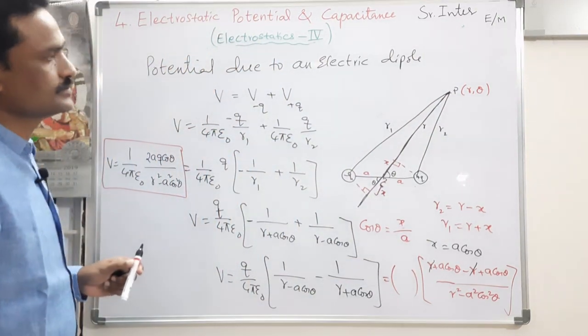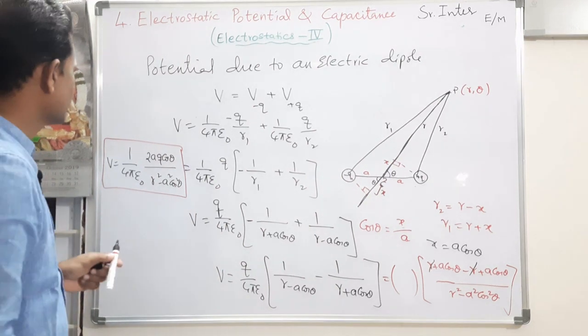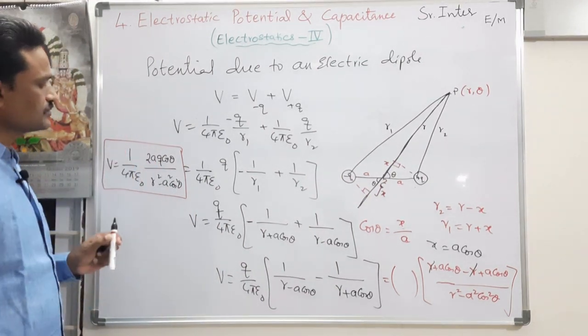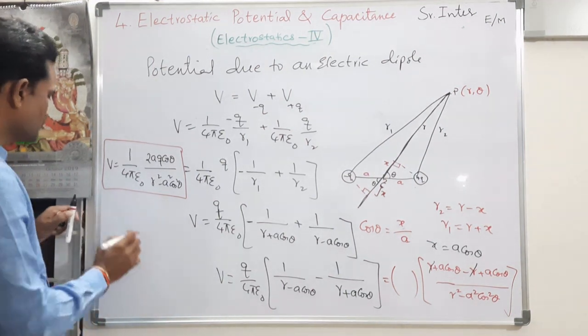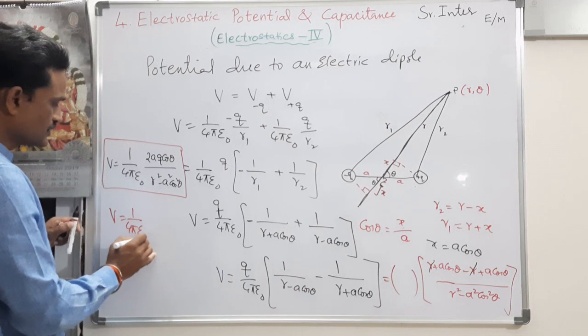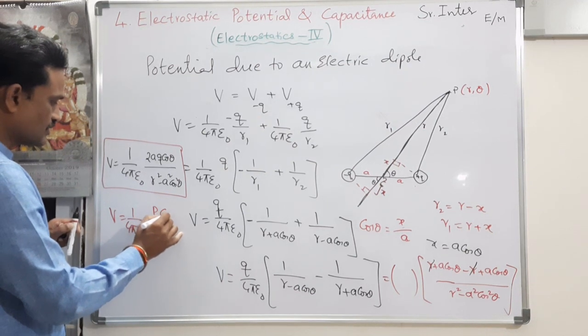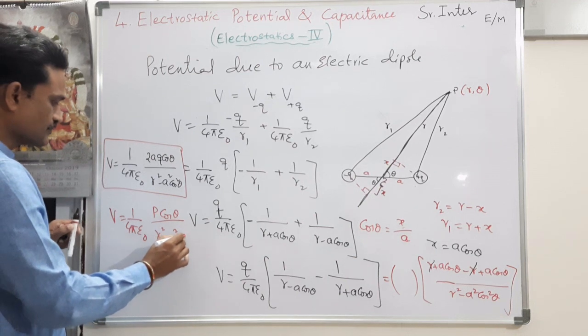R is the spatial coordinate and theta is the azimuthal coordinate. But 2aq is known as p, that is called the dipole moment of an electric dipole. So I can write V is equal to 1 by 4 pi epsilon naught p cos theta by r square minus a square cos square theta.